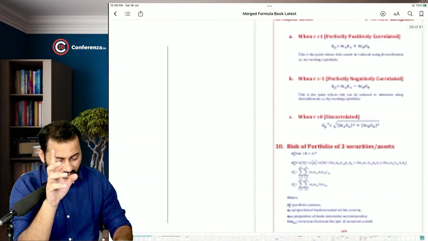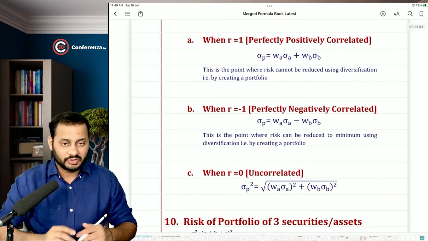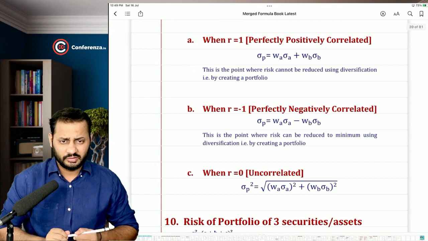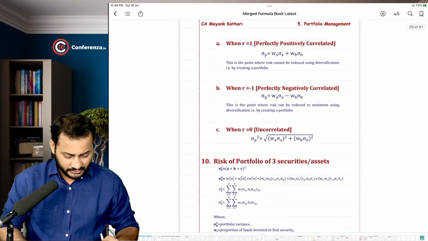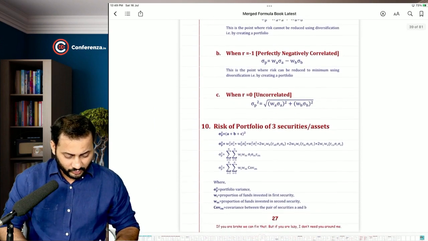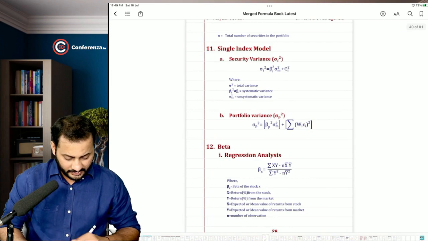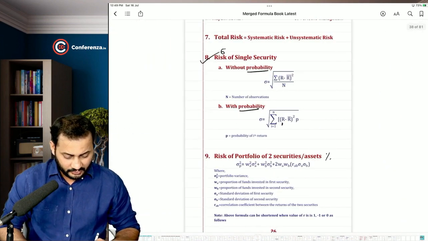Till this point, I think we have covered everything. Yeah, we also covered this one. No, I don't think we have covered this one. I will just talk about it in this lecture. So these are the formulas that were covered by us in the previous lecture.